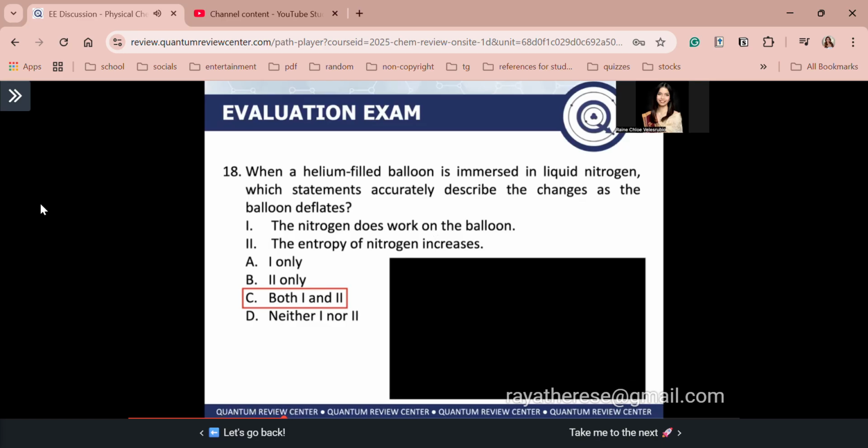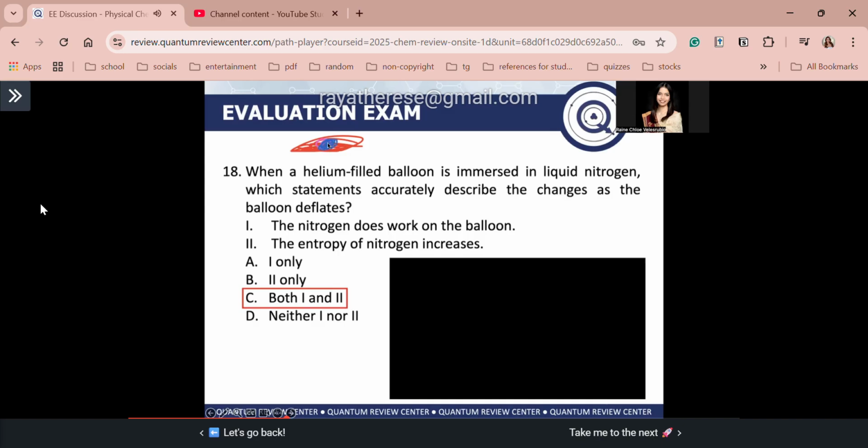Okay, tingnan mo natin mabuti, C statement 1, sabi, the nitrogen does work on the balloon. So imagine nyo, guys, okay, meron kang balloon, inside it you have helium. Okay, so yung system nyo, guys, is basically helium inside the balloon. Tapos, guys, yung liquid nitrogen nyo is basically outside the balloon, tama? So your liquid nitrogen, for example, this is your nitrogen. Tapos meron kang balloon dito. Ito yung balloon nyo, yung blue. So guys, yung surroundings nyo is the liquid nitrogen.